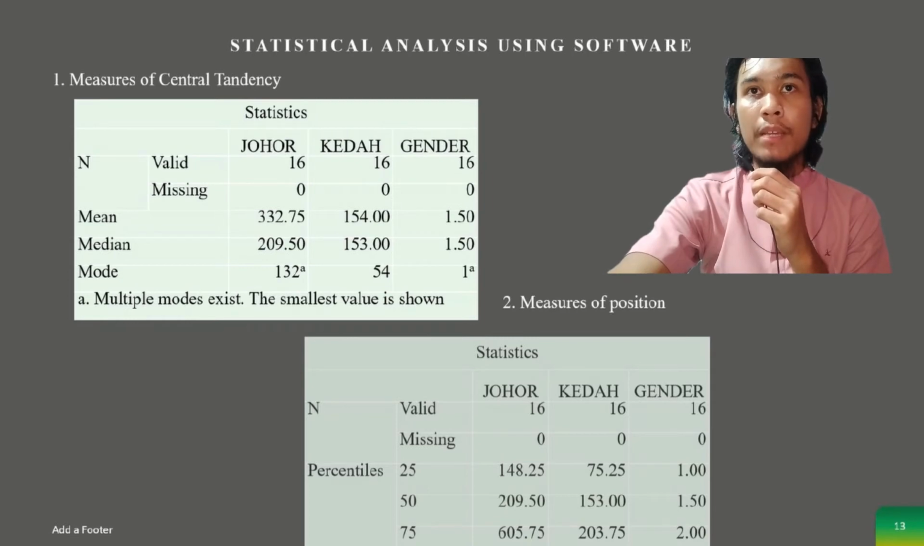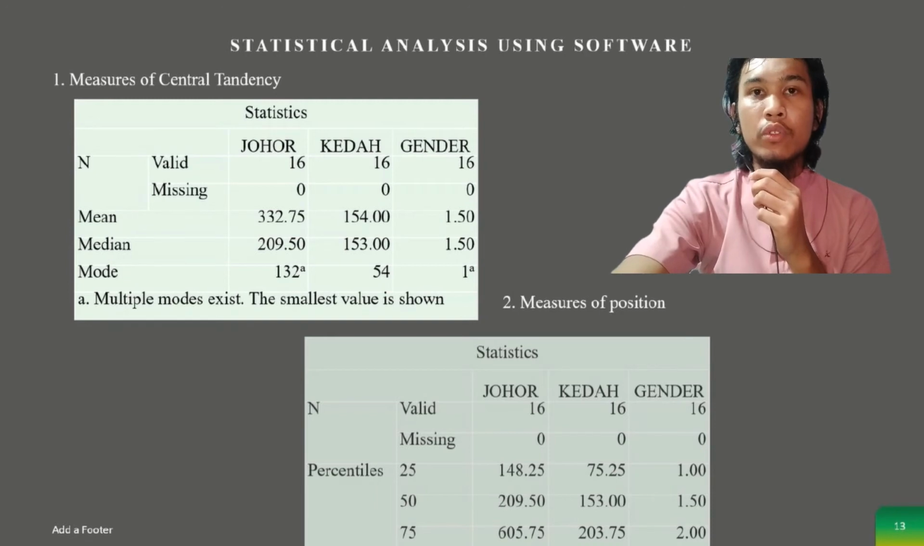A. Measure of central tendency. This is the data of population by state administrative district in 2017 and 2018. The mean, median, and mode of the data population of the state Johor in 2017 and 2018 using SPSS are